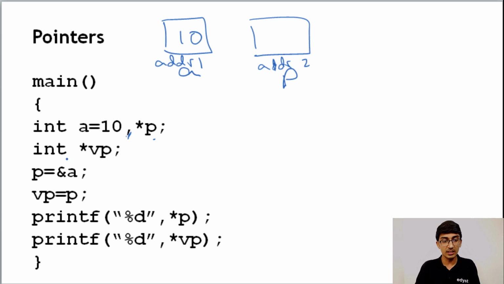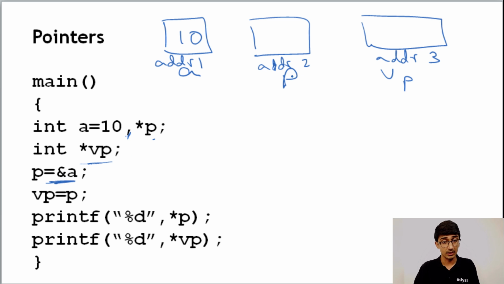We have another int star VP, let's say this is ADDR3, that's its address, and it has nothing inside. Now we have P equal to AND A. So P stores the address of A, which is nothing but ADDR1. VP equals P, so here also we have ADDR1.